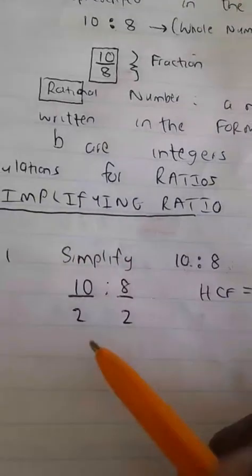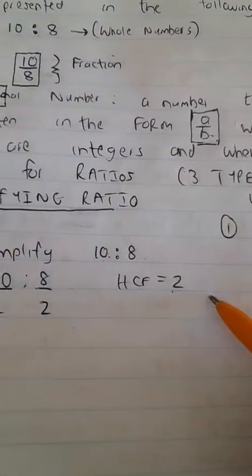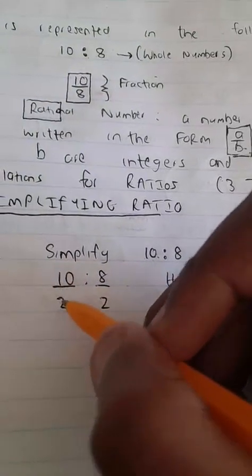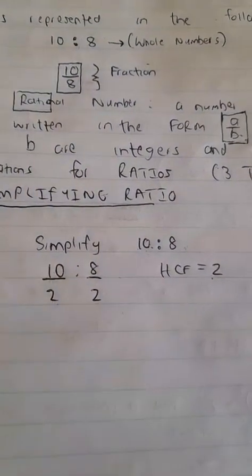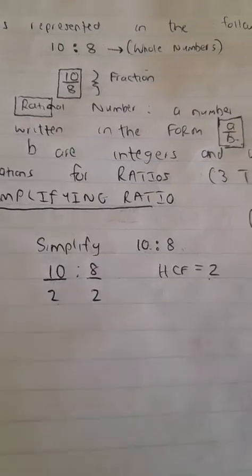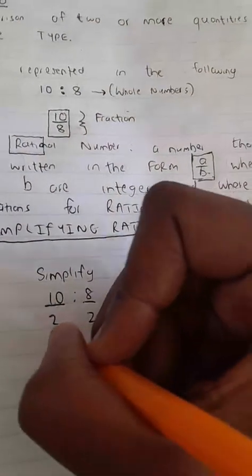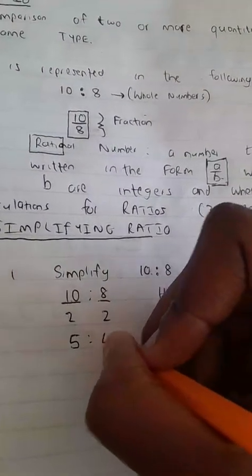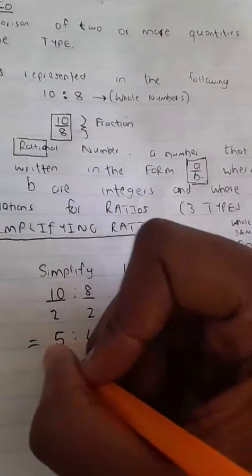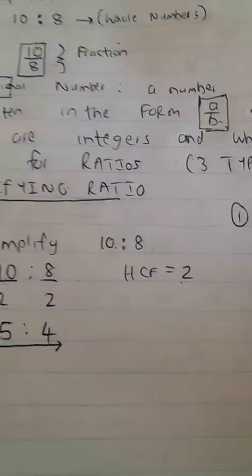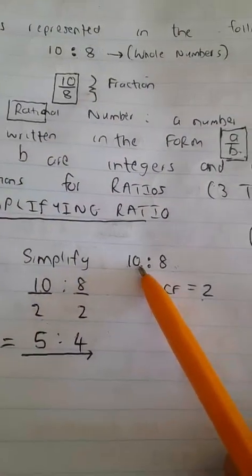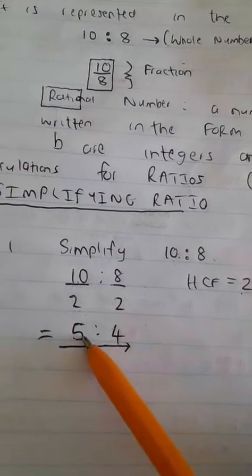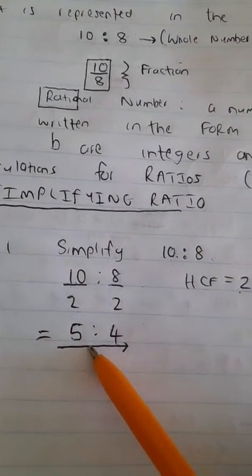So we divide both 10 and 8 by 2 because 2 is the highest common factor. What's 10 divided by 2? Katlego, you're not late for this particular lesson or live session because I just began it. 10 divided by 2 is what? Is 5. 8 divided by 2 is what? It's 4. So I have just simplified the ratio 10 is to 8.